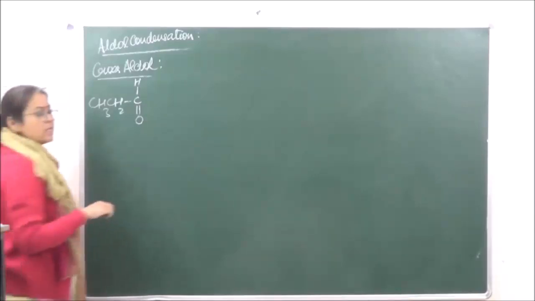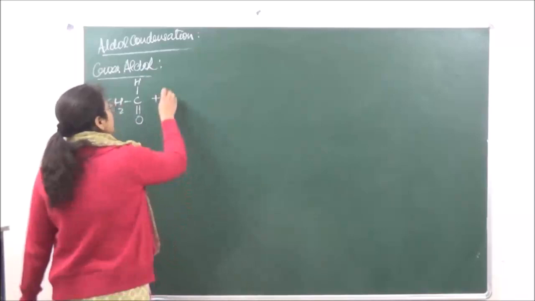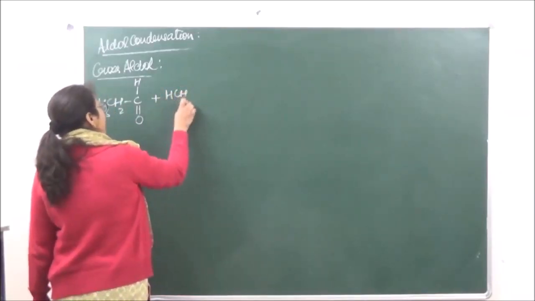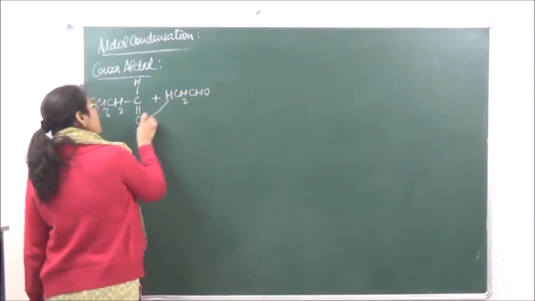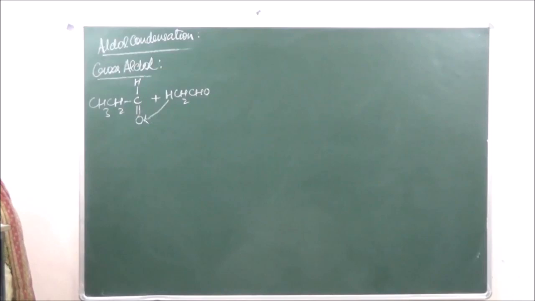And the other one we are taking is acetaldehyde. So this hydrogen that is going to shift over here, right? So we can do the reaction in two different kinds.